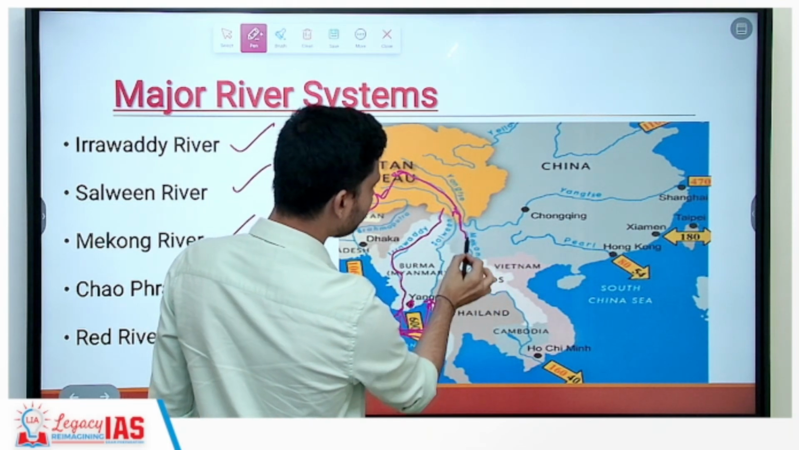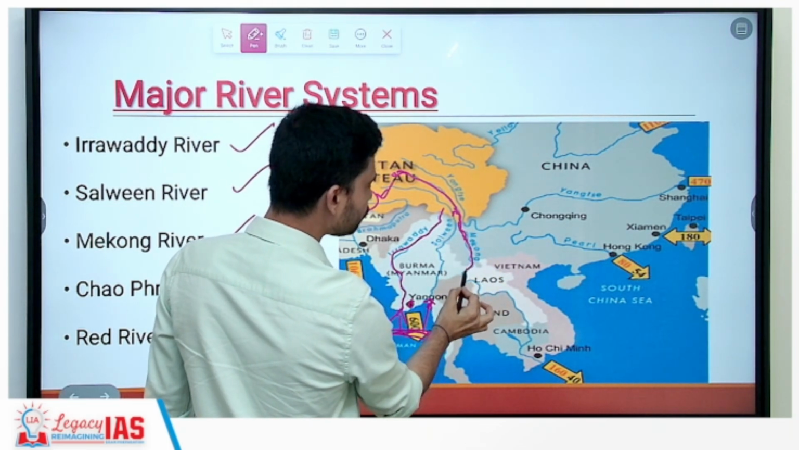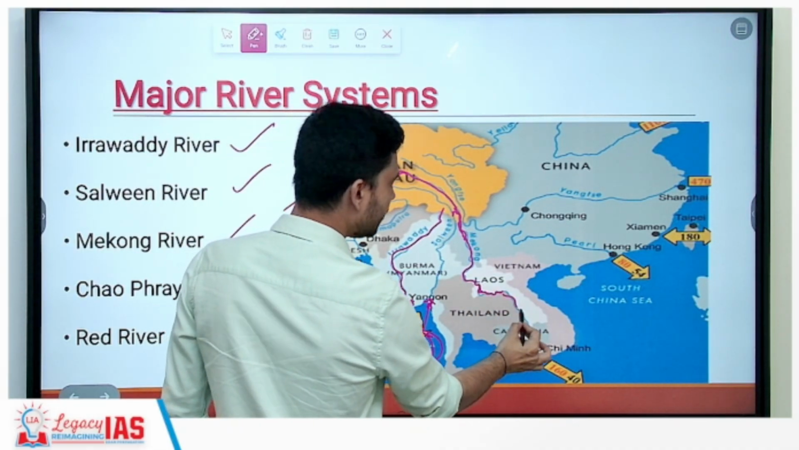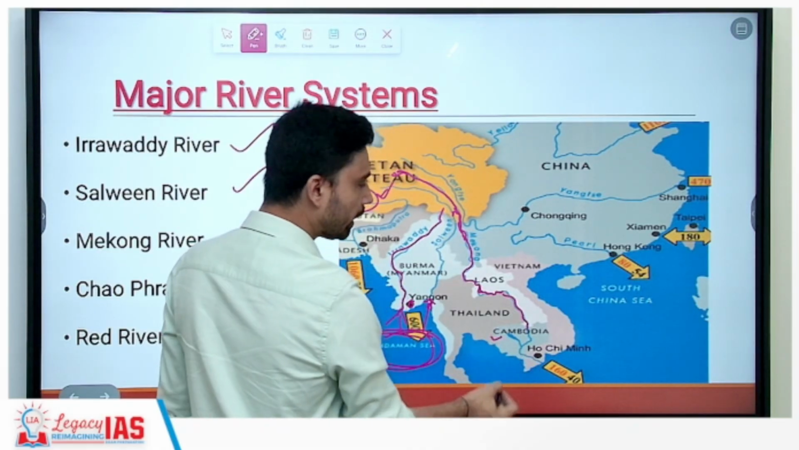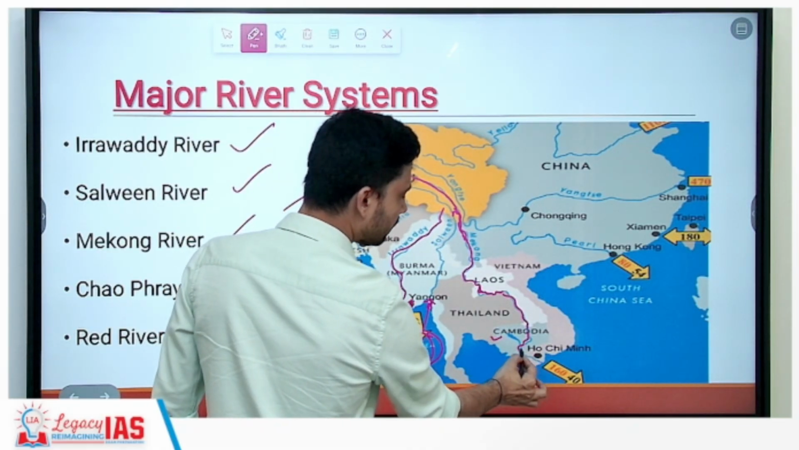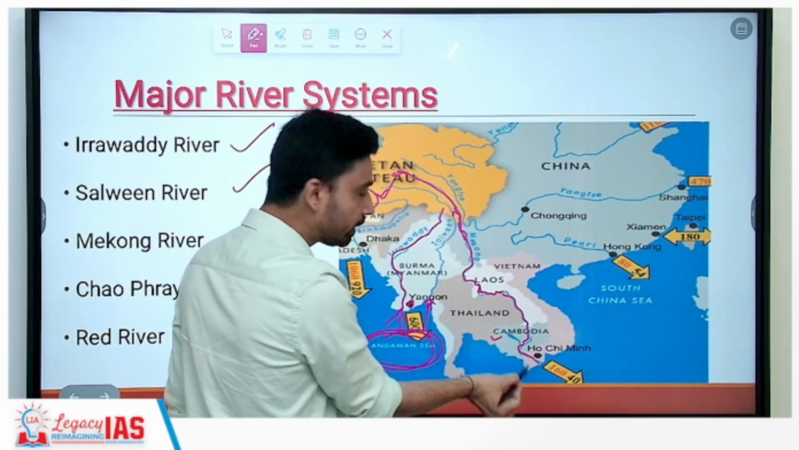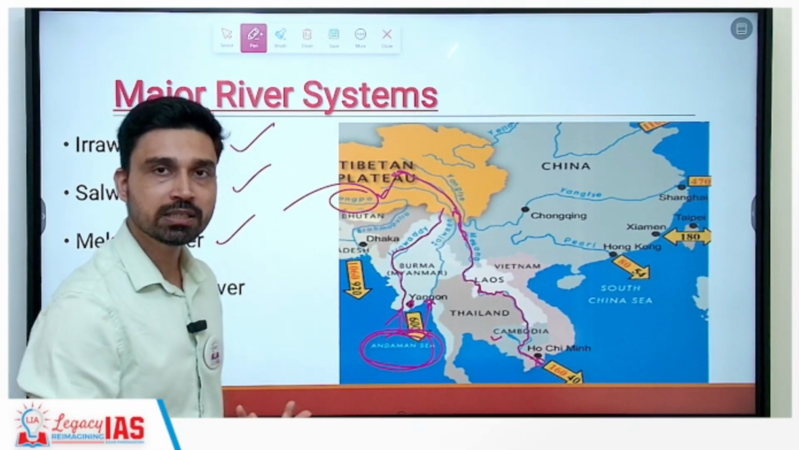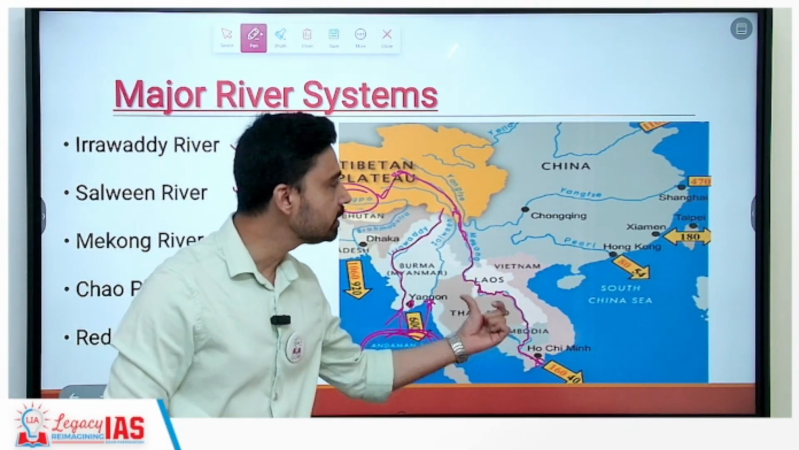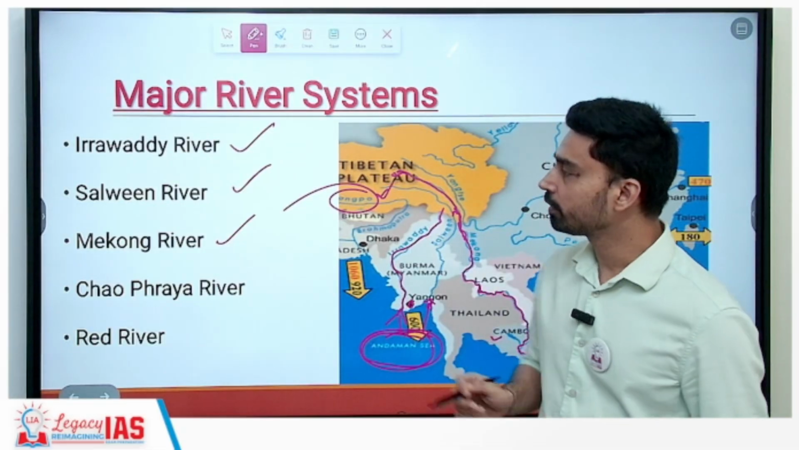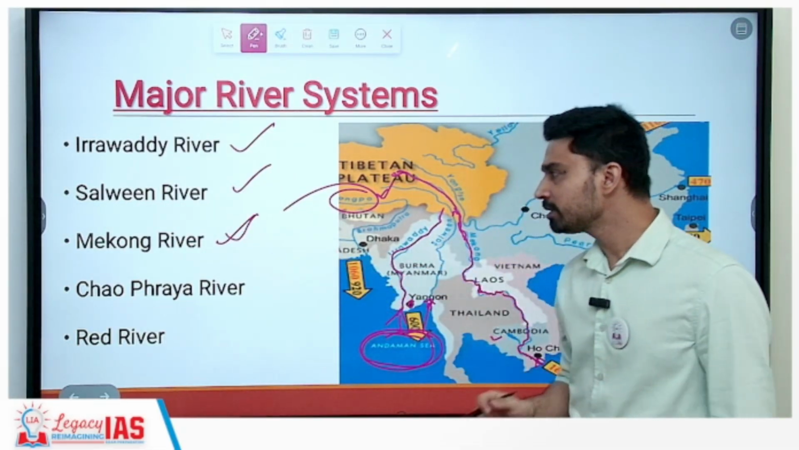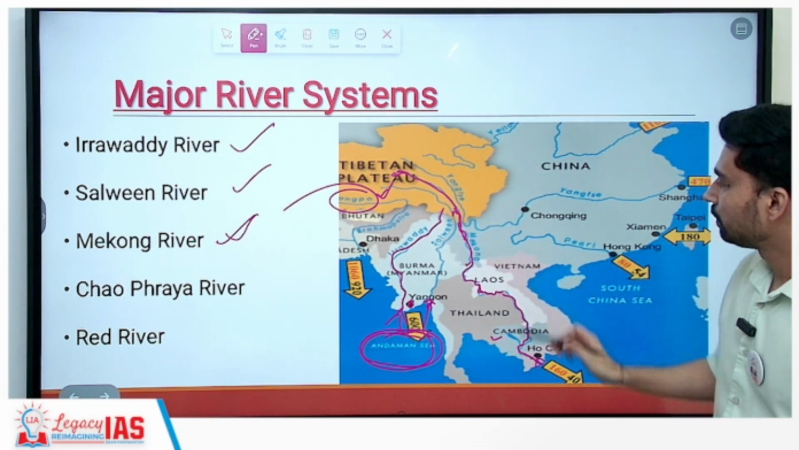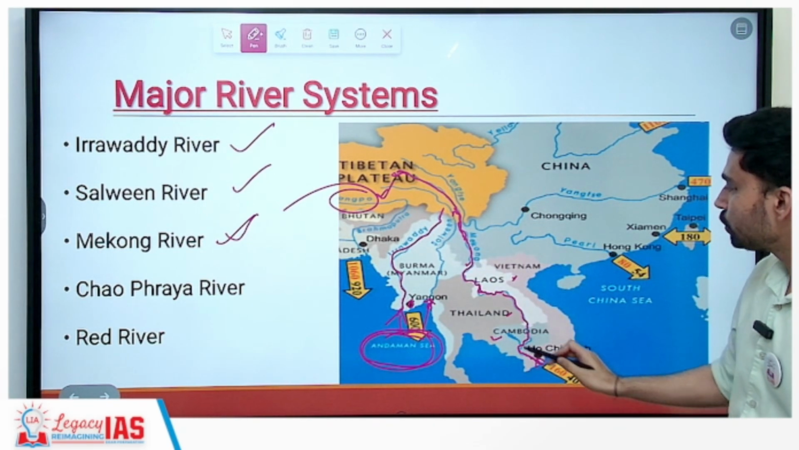Then it enters several countries such as Laos, then it flows along the border of Laos and Thailand, then it further goes south, enters Cambodia, and while flowing through the central part of Cambodia, it enters the southern part of Vietnam, and near the city of Ho Chi Minh, it then drains out in the South China Sea, forming one of the largest deltas of Southeast Asia. So a very important river called the Mekong River. How many countries does this flow through? Several countries, we'll talk about them later, but we understand China, Laos, Vietnam, Thailand and Cambodia.